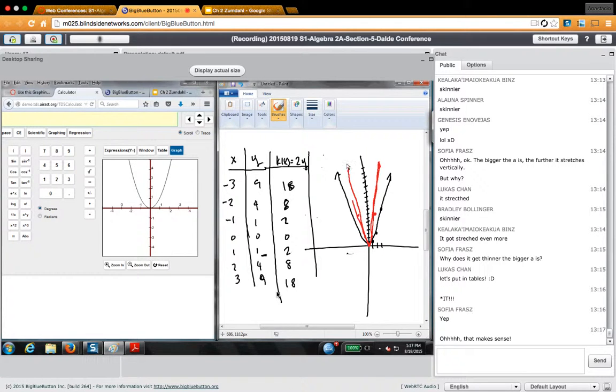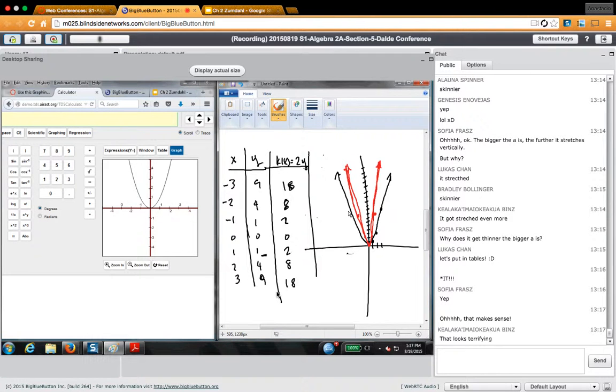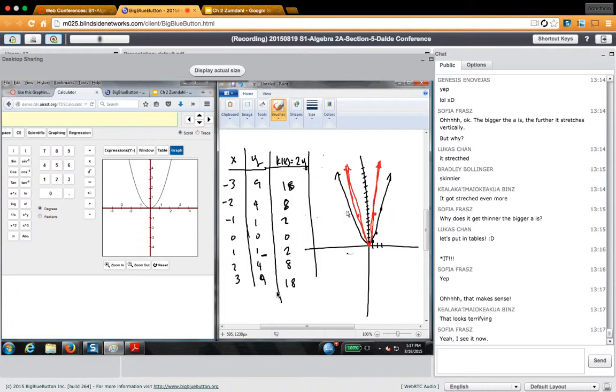So what it did was it had to keep its vertex at the same spot, but it stretched everything up, amplified by a factor of 2. Does that make sense to you now? So you can see why that number will vertically stretch something. All right. What do you think, if putting that number in front vertically stretches it?